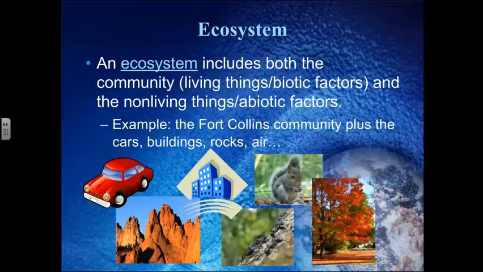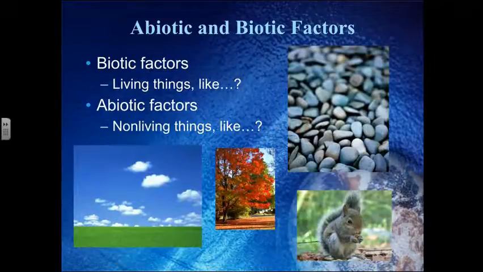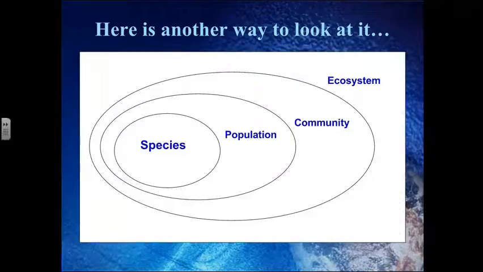And an ecosystem actually includes both the community, the living things, which are the biotic factors, and the non-living things, or the abiotic factors. For example, the Fort Collins community plus the cars, the buildings, the rocks, the air. Biotic factors are living things, and there are two on this screen, so you should be able to point out the two living things. Abiotic factors are non-living things, like the two non-living things on this screen.